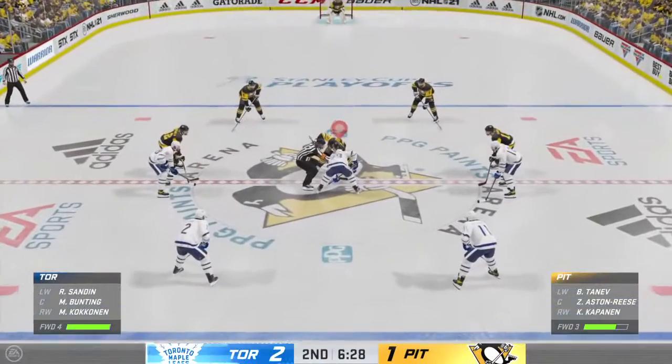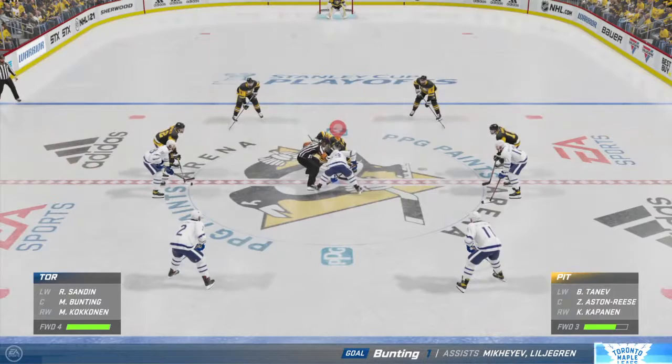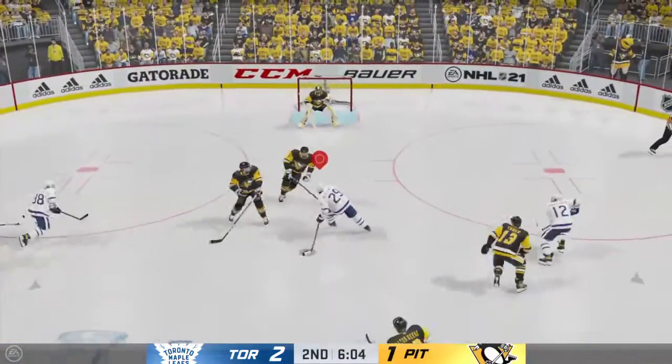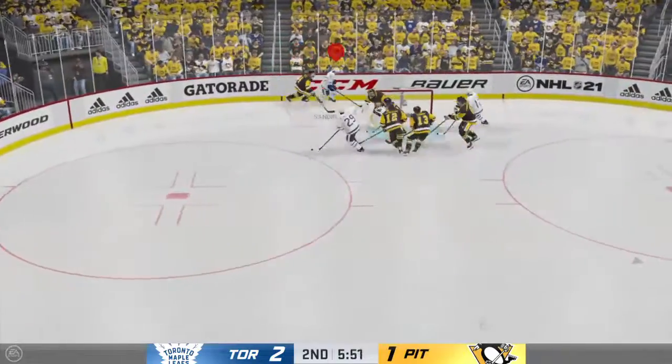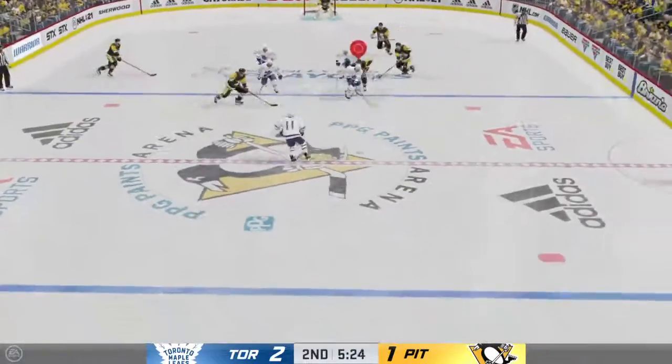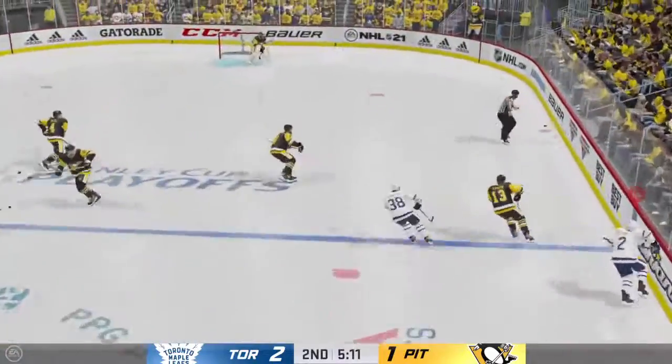Faceoff comes back to center. Michael Bunting with his first goal against the Pittsburgh Penguins here in the playoffs. That's played back to Bunting. Here he comes again. Winds up, fires. That goes wide. Sandin to it. Looking from behind in front. That pass, no one was there. Rolls out of the zone. Just over 5 minutes to go.